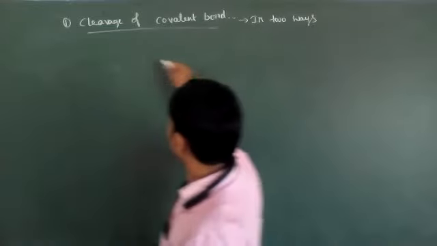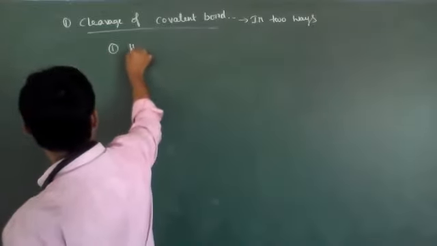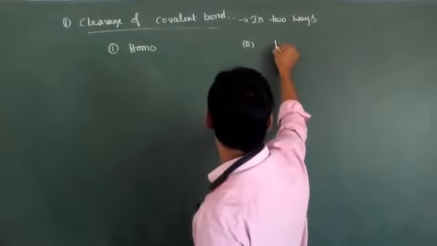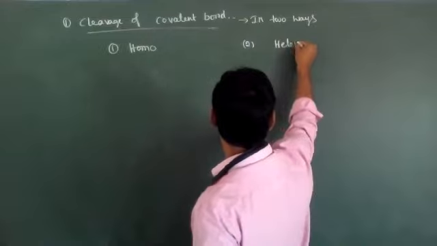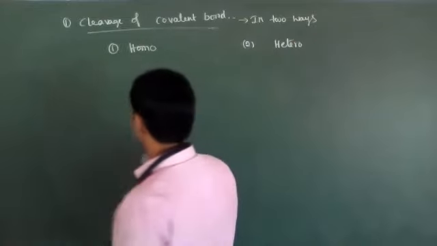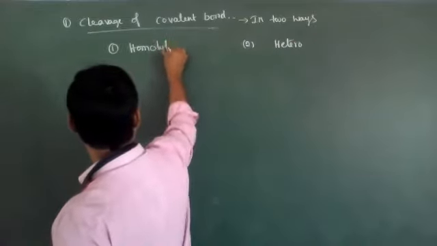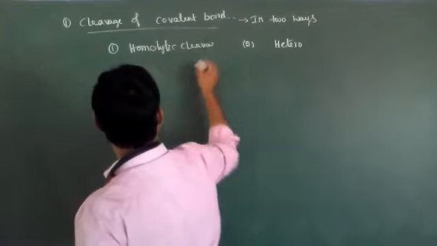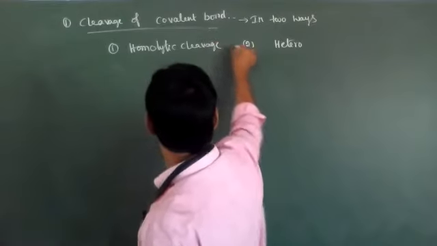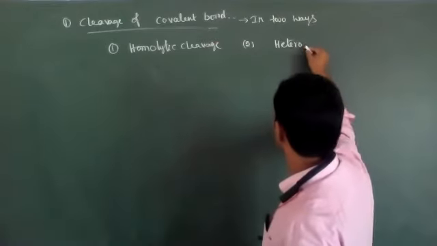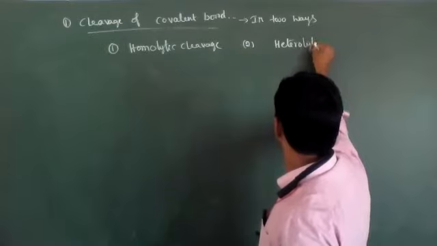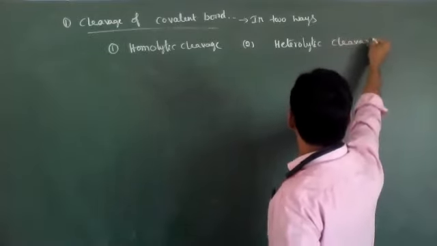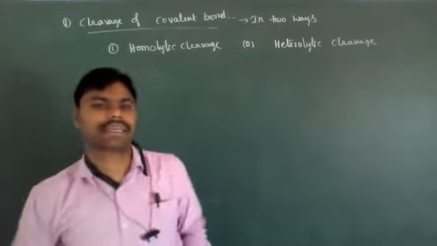The first one is homolytic, and the second one is heterolytic. Homolytic cleavage and heterolytic cleavage.